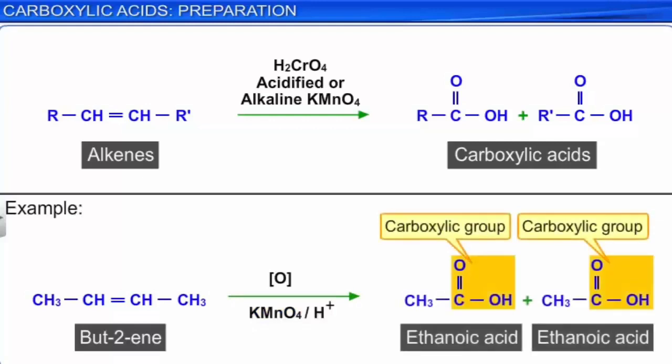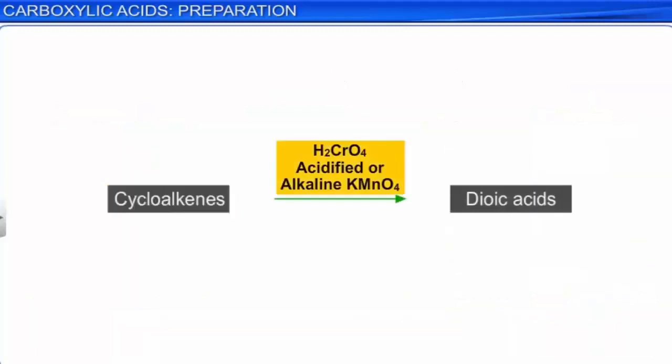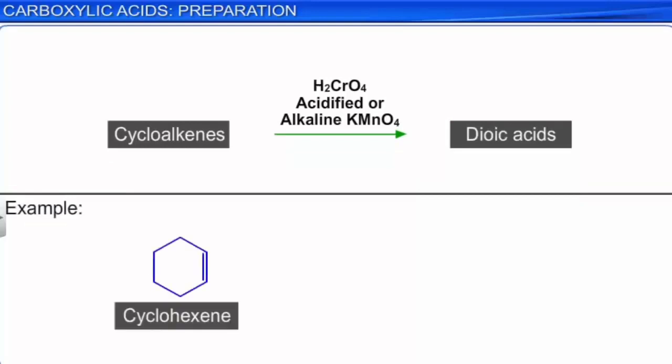Cycloalkenes, on the other hand, are oxidized to dioic acids under these conditions. For example, cyclohexene, on heating with acidified potassium permanganate, undergoes oxidation to adipic acid or hexane-1,6-dioic acid.